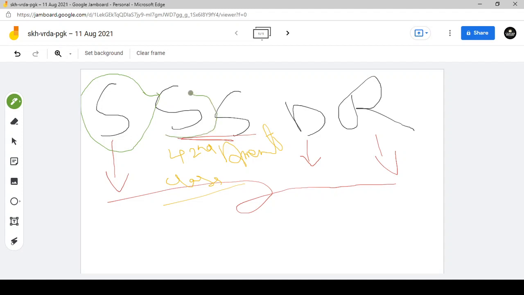Next we have socialist. Socialist means that there should be social and economic equality in the country. Social equality means there should be no discrimination in the country, and there should be economic equality. Regarding socialist, I remember that in 2019 a Rajya Sabha MP, I guess the name was Rakesh Sinha, brought a private member bill to remove the word socialist. Even a petition was filed in the Supreme Court recently, in the last 1 year, that the word socialist should be removed from the Indian preamble.